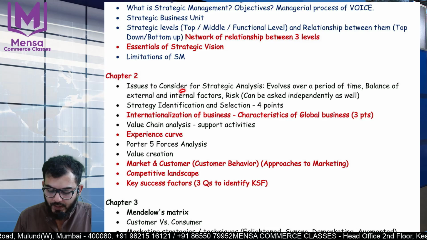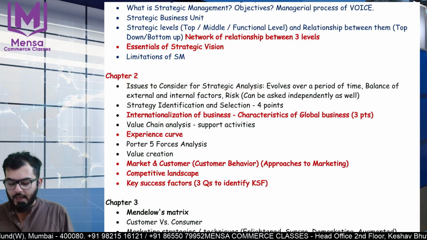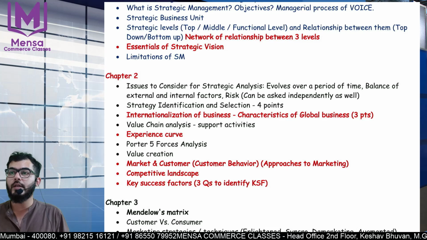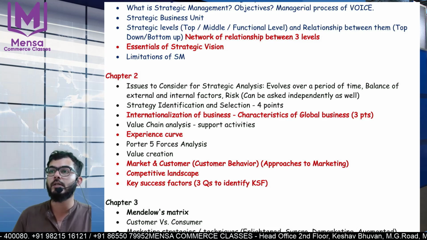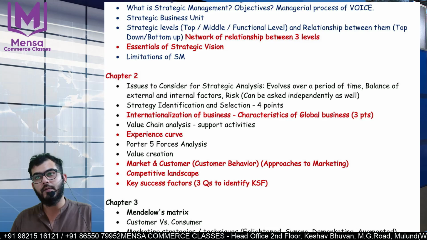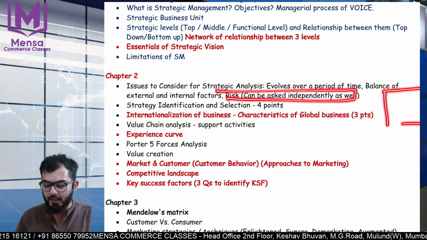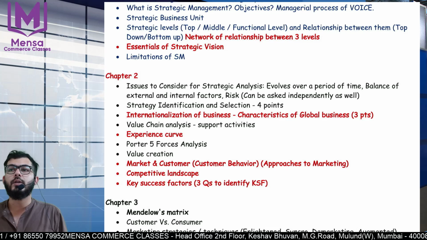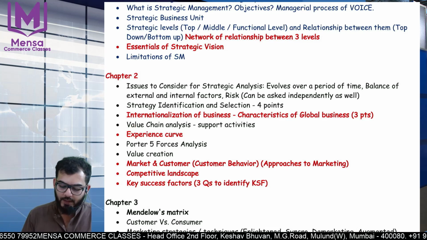Next, issues to be considered in strategic analysis, in which there are 3. All right, strategy evolves over a period of time. As the environment keeps changing, we also have to adjust or adapt our response to the environment. Okay, then balance of internal and external factors, and the last one is risk. There is a matrix or a table for risk, internal and external risk, that can be asked as an independent question as well. Okay, experience curve is again important.